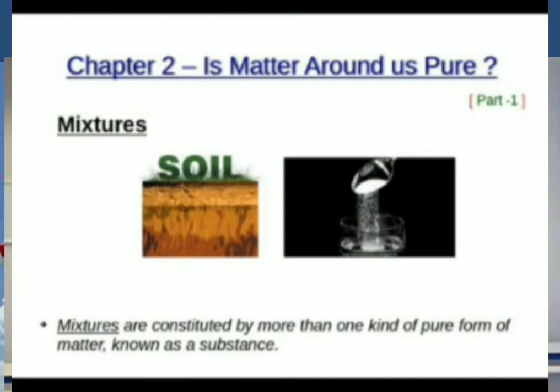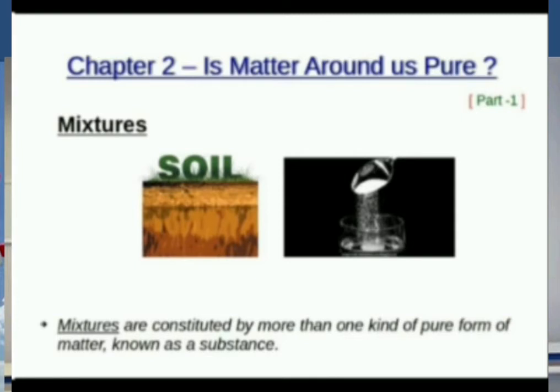Look at this picture. In this picture, we can see soil and sugar solution. Here, the soil contains different types of substances like plant particles, ions, stones. So, soil is a mixture. And in the case of sugar solution, we add sugar to the water and it becomes a solution. The taste of the water will change and we will get the taste of sugar in it.